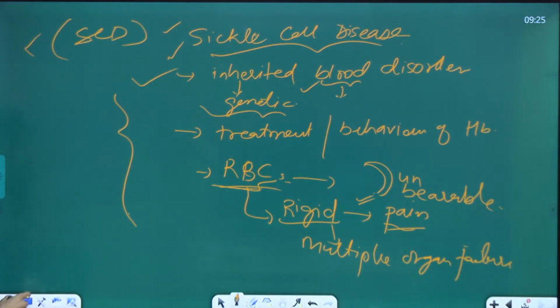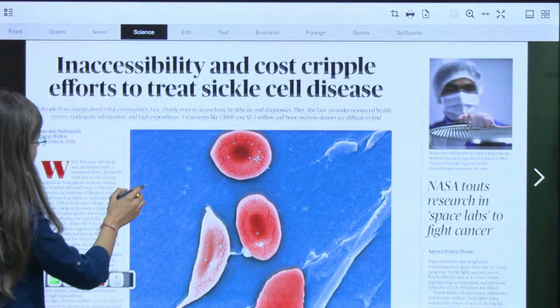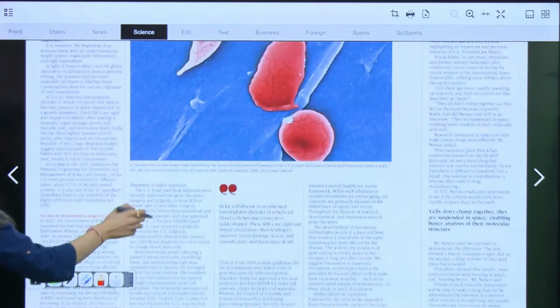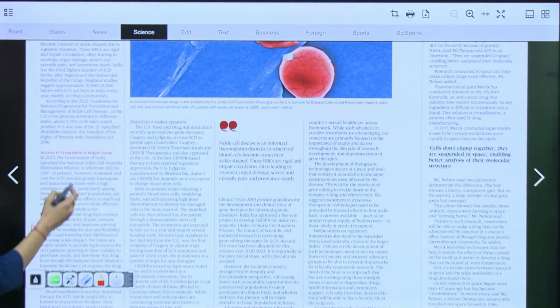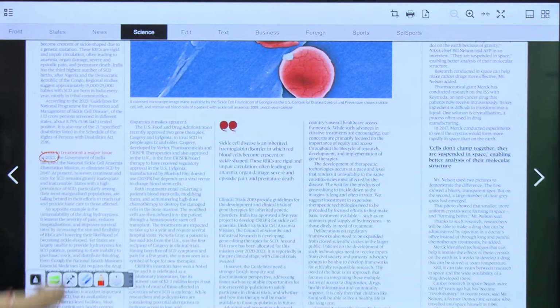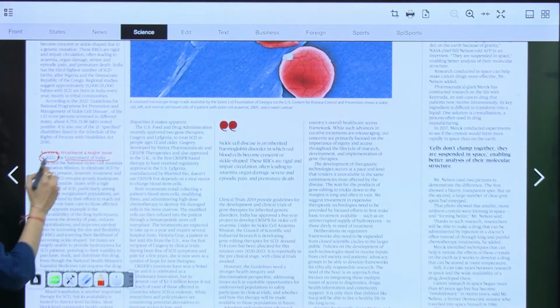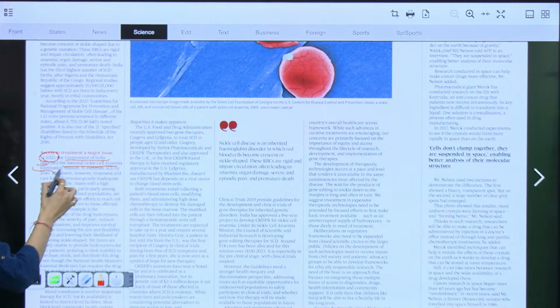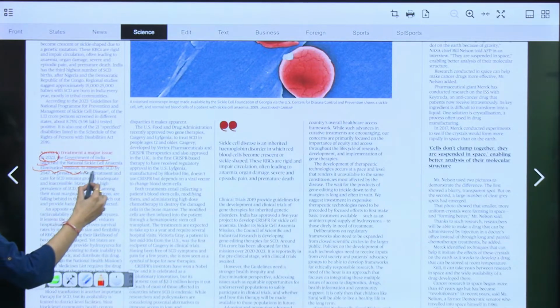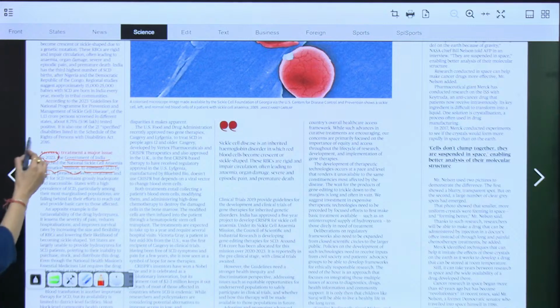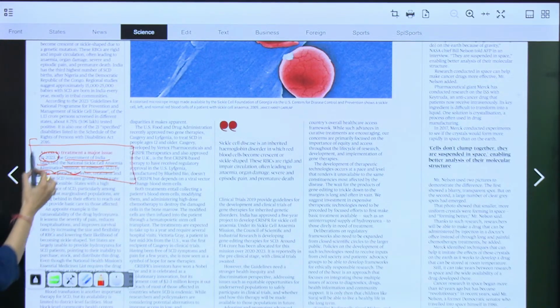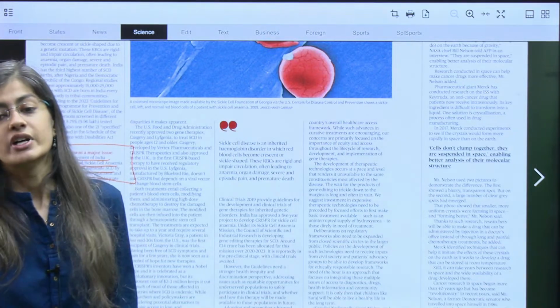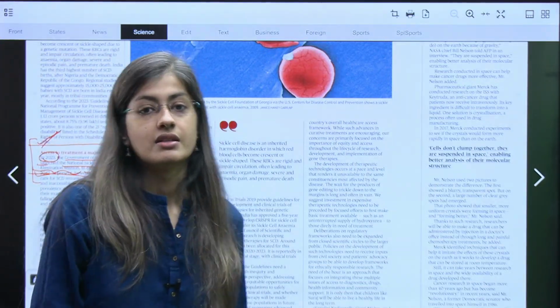Now in this article, the government is saying that in 2023 the government of India launched the National Sickle Cell Anemia Elimination Mission to eliminate sickle cell disease by 2047. This line in itself is very important. This can directly be asked in the exam, whether in prelims or in mains.